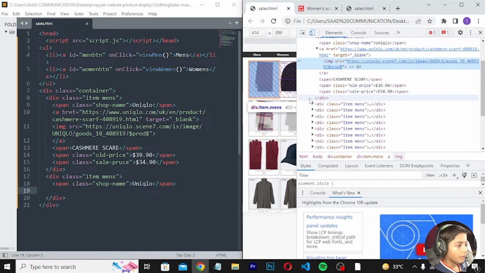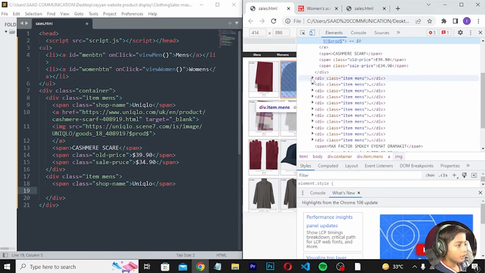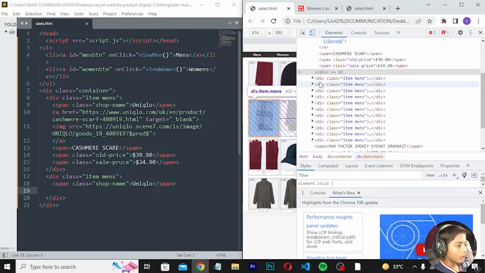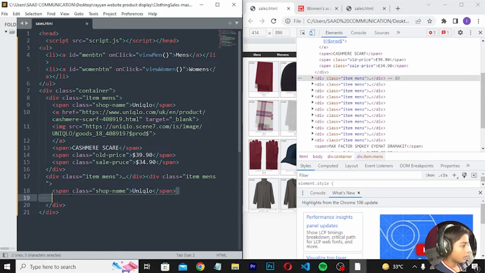Now div, and div class item should be men's, and here we can copy. Div class should be items, and erase all that.